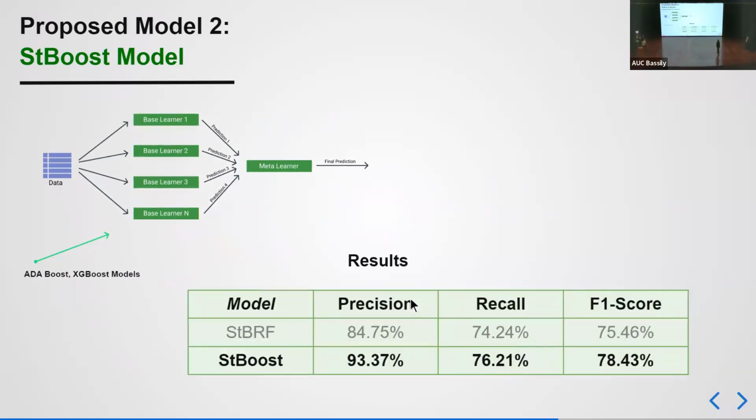As you can see here, we got overall better results with almost 10% higher precision and recall. However, we weren't satisfied, as for the minority attacks, we were still getting really low precision and recall results.